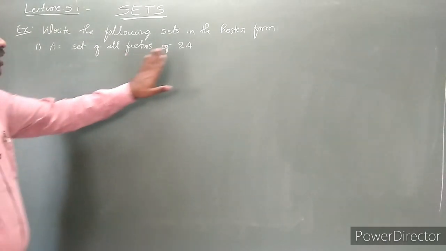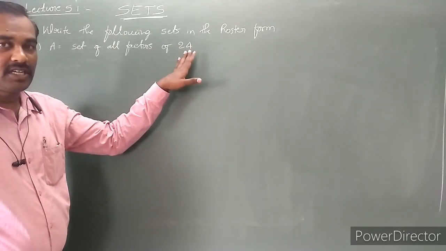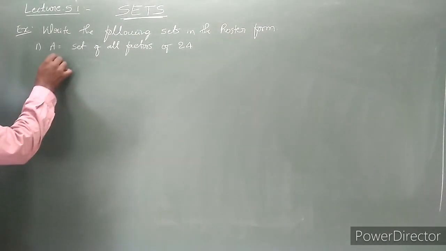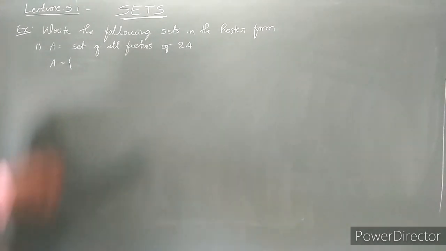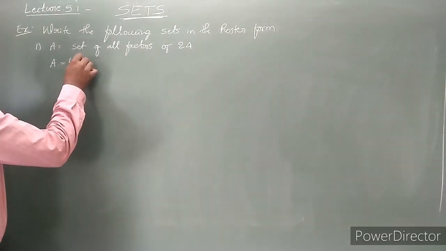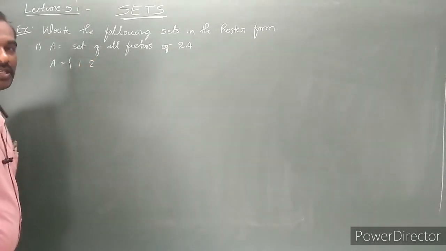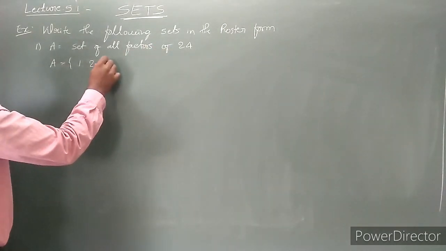Now we need to write the roster form. How to write it? Very simple. For the set of all the factors of 24, write all the factors of 24. What are the factors of 24? 1 is a factor of 24. Then 2, yes. 3, 24 is a multiple of 3, yes.